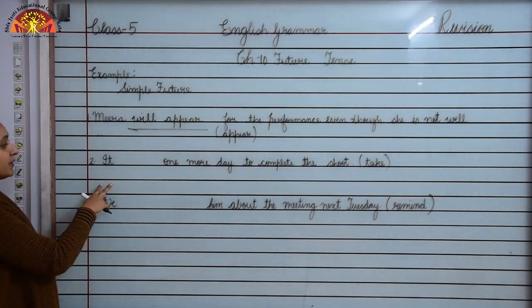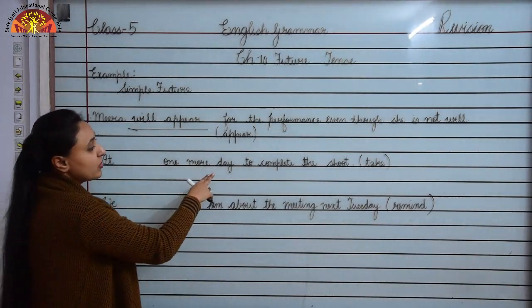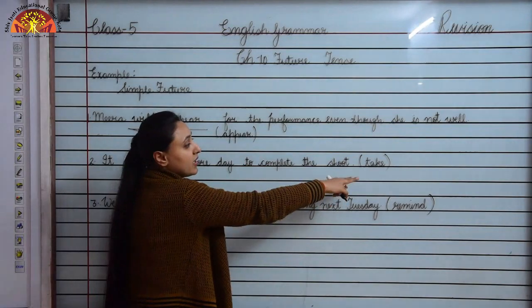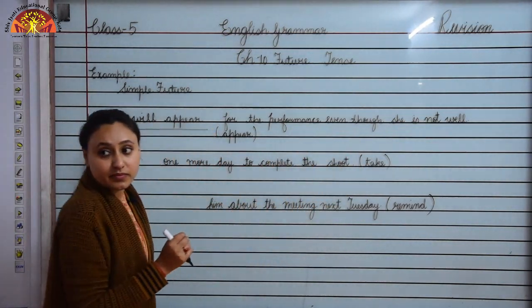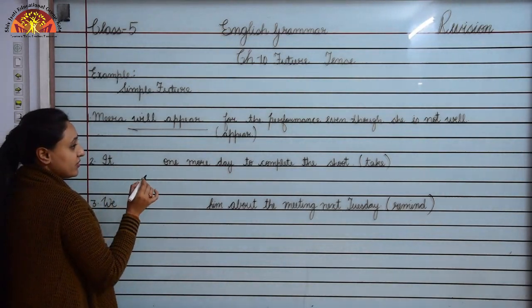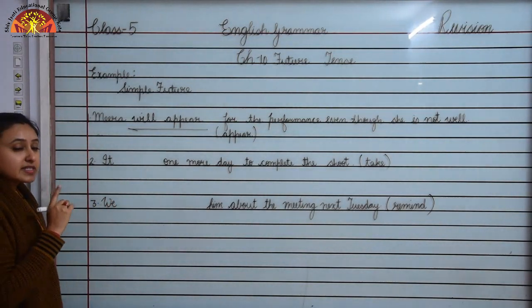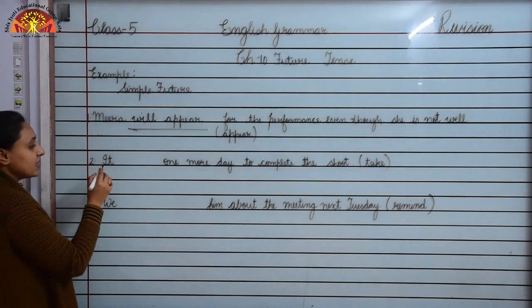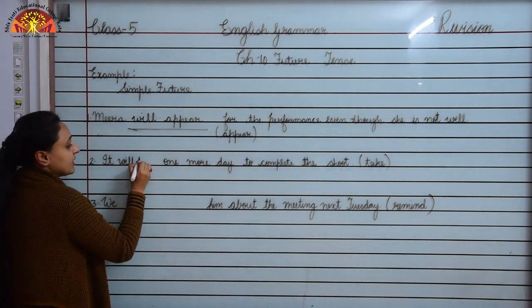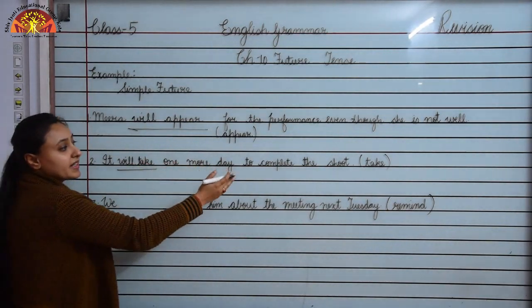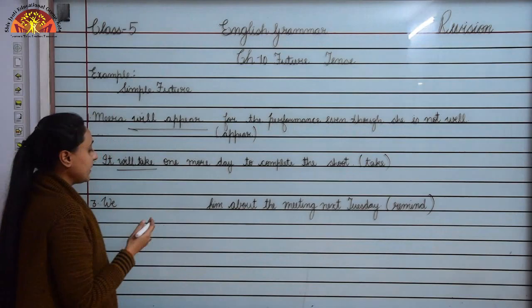Now look over here, it dash one more day to complete the shoot. The verb given to you is take, okay. So children, again we have to change in simple future, so we use will with it. It will take one more day to complete the shoot, okay.